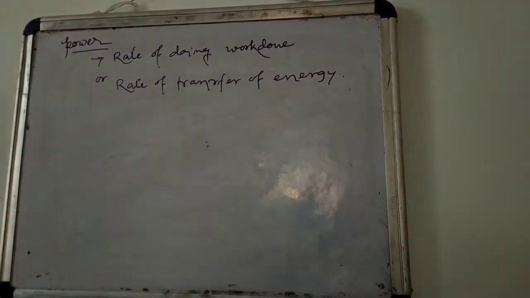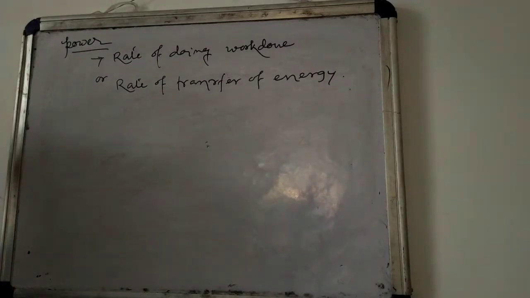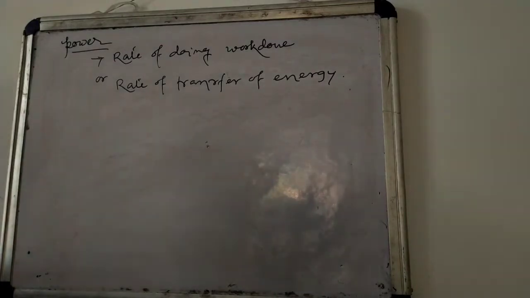So this is also a definition of power. Rate means in 1 second how much work can be done, or in 1 second how much energy can be transferred, that is called power.